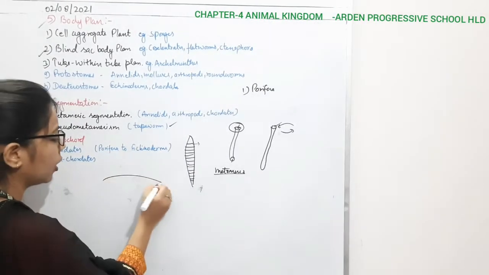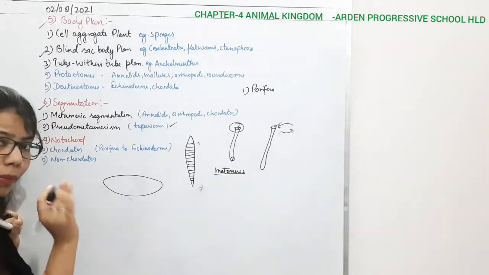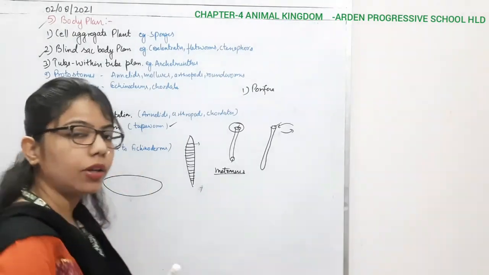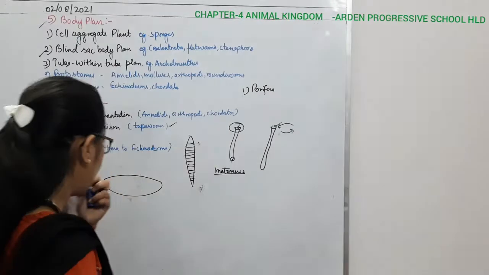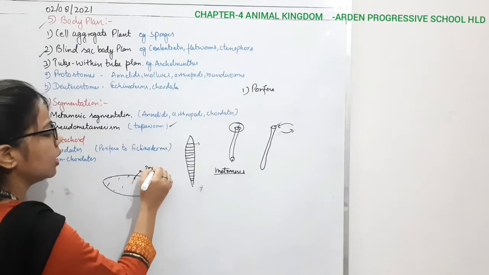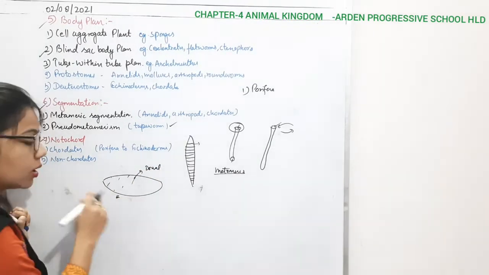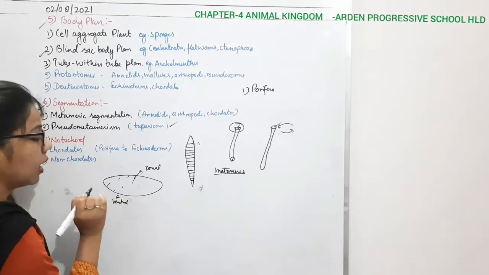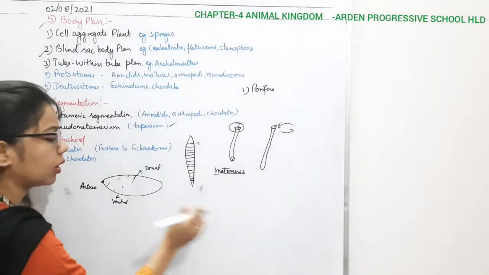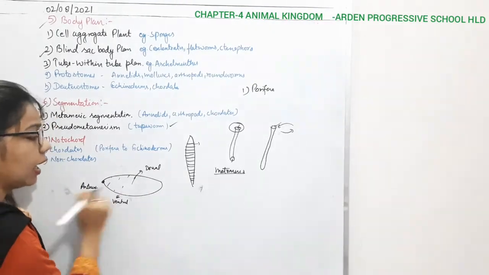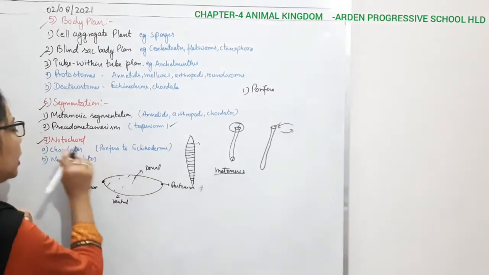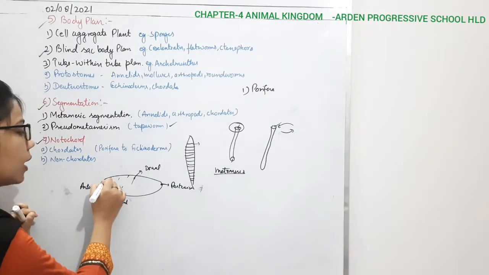For example, this is the body. The upper part, like this back part of our body, is the dorsal part, and the front part, what are we calling it? Ventral part. So this above part you will call the dorsal side, and the lower part, which we cannot see here, is the ventral part. This front part you will call anterior, because our mouth is present at the anterior end, and the backward end we call posterior, right?